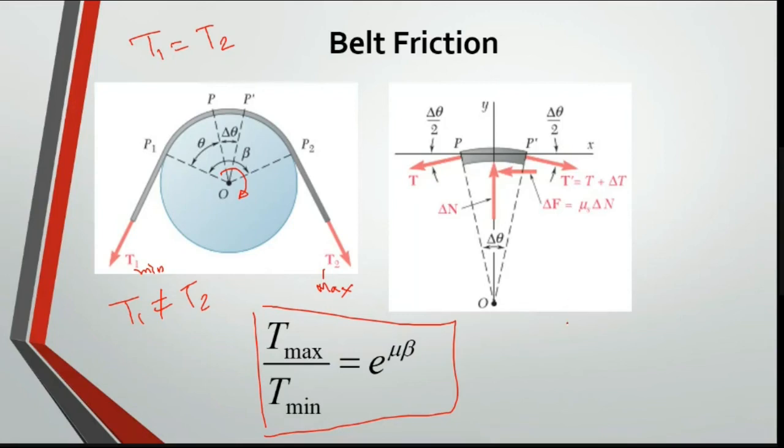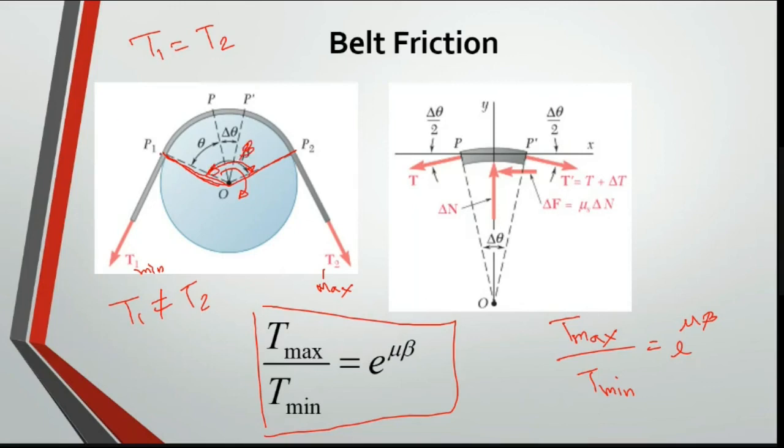It says your maximum tension divided by minimum tension is equal to e power mu theta, where mu is the coefficient of friction and theta is the angle of contact. You can see that the contact is from here to here. This one is beta. Either we call it theta or beta, whatever it is.